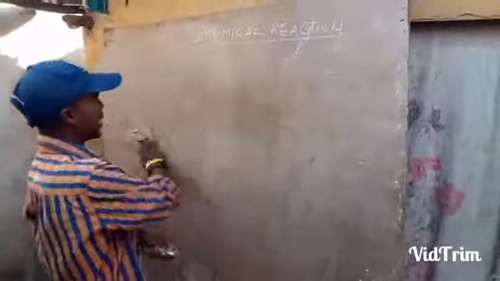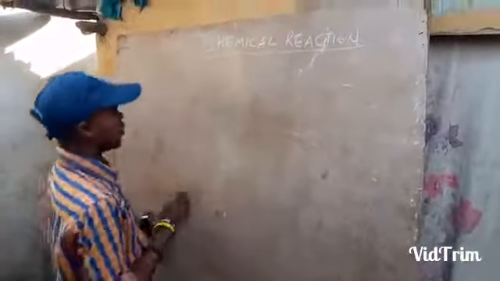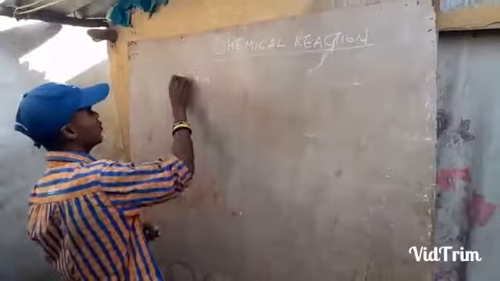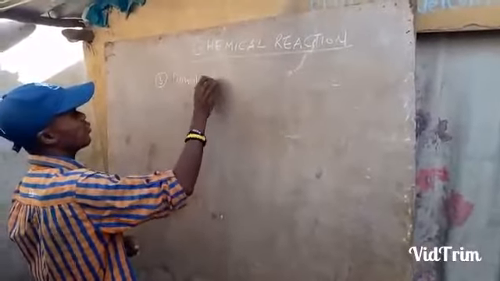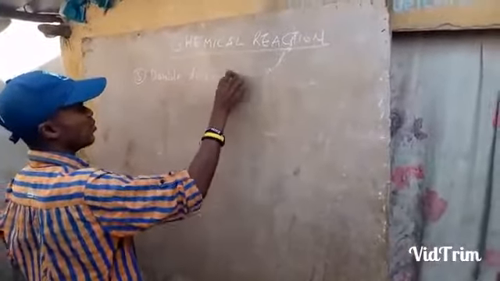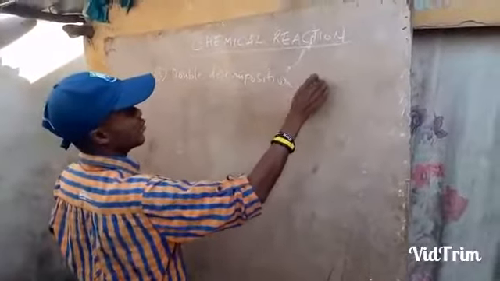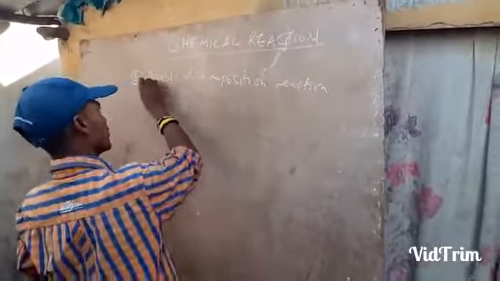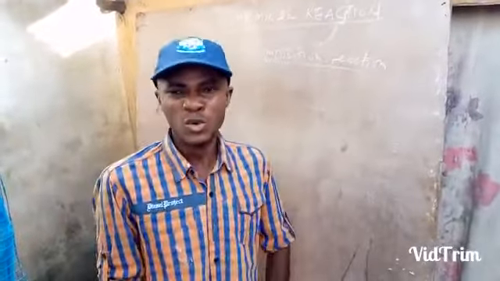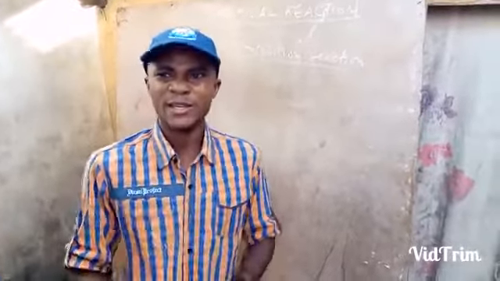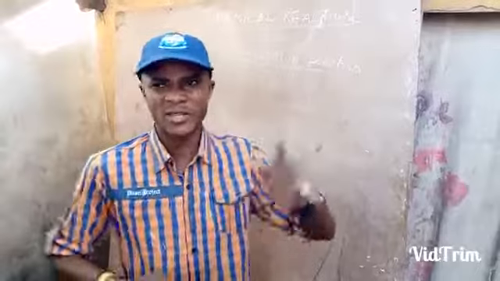The other type of reaction we want to look at is the double decomposition reaction. Number 3 reaction is double decomposition reaction. Now, a double decomposition reaction is a reaction in which 2 soluble compounds, that means 2 compounds that can dissolve in water or that can dissolve in any solvent, 2 compounds that are soluble, when they combine, they produce 2 other compounds in which one is soluble, the other one is insoluble. I go over the statement.